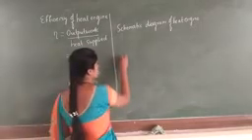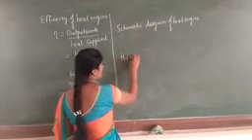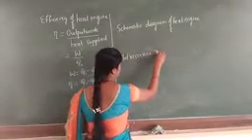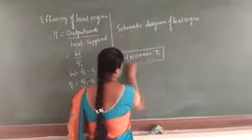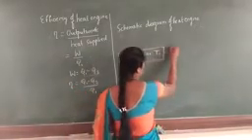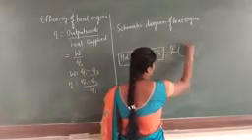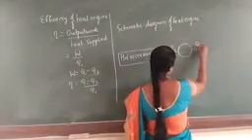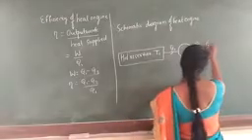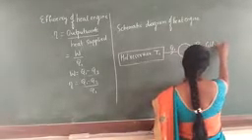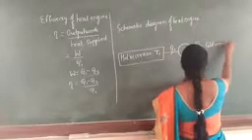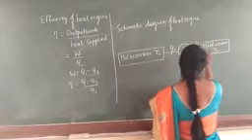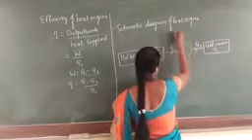First we consider the hot reservoir at T1. Next, here we apply Q1. Next, here we consider Q2. Here we take the cold reservoir at T2. And here we consider the working substance W.